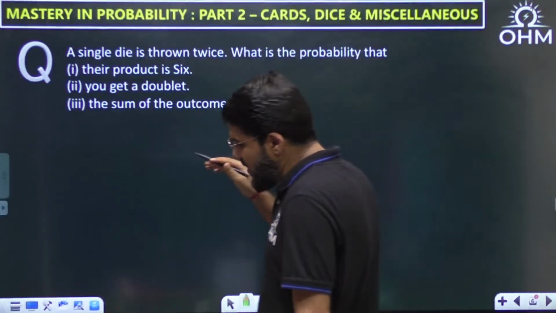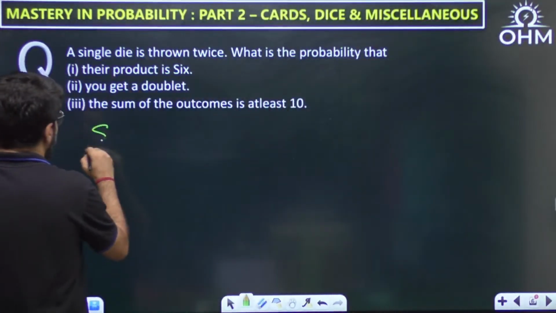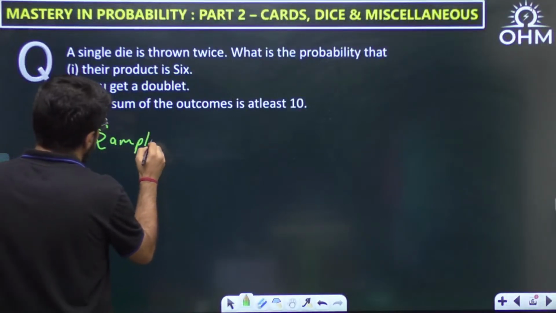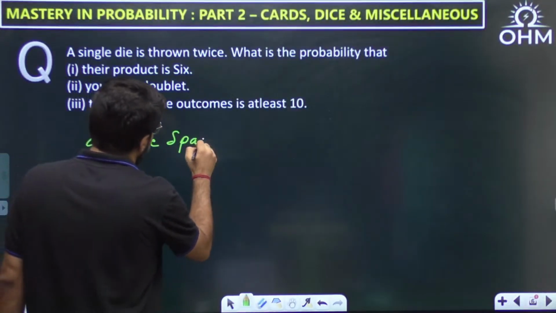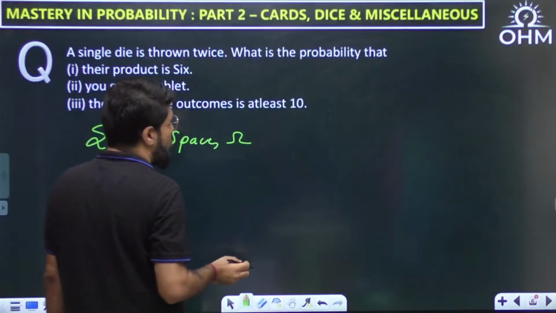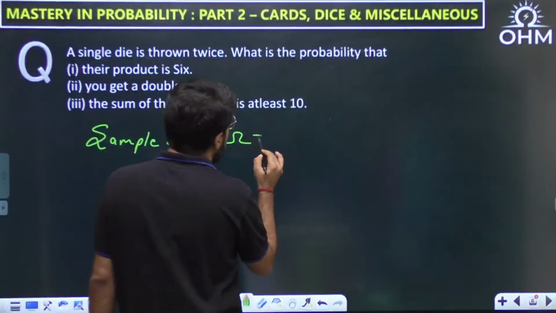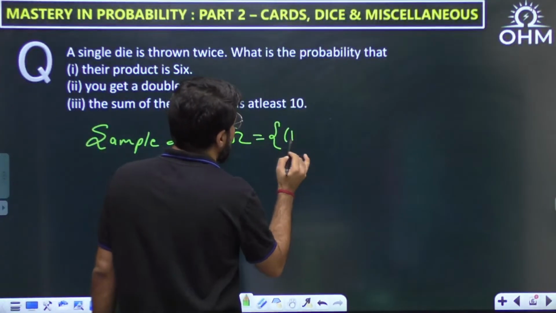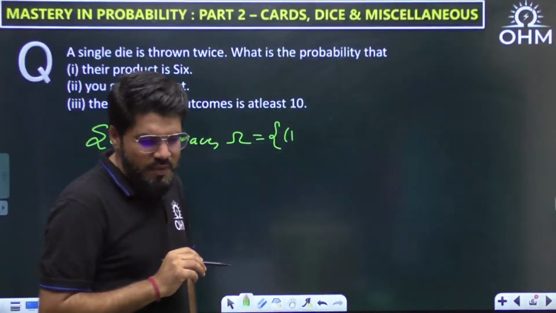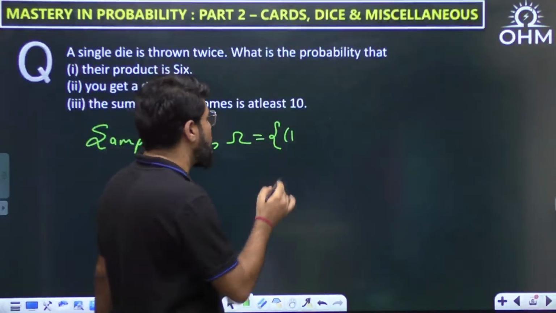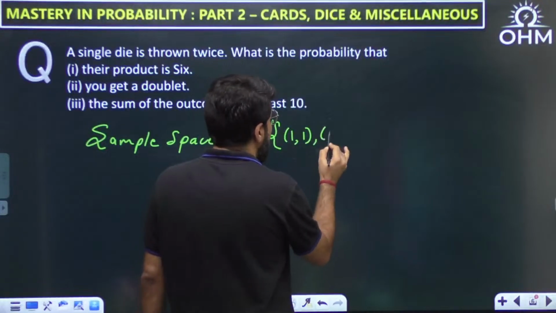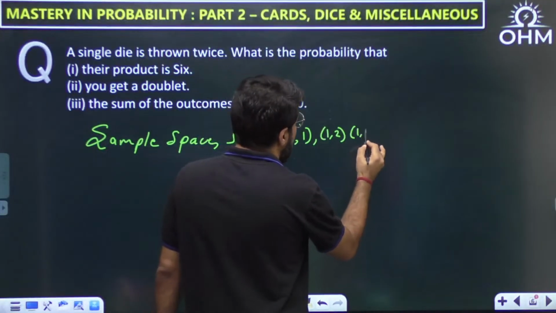Now what is the sample space here? For a dice being tossed twice, the sample space is the list of all possible outcomes. We also call it the universal set. If the first dice results as 1, what about the second? Second may be 1, 2, 3, anything.